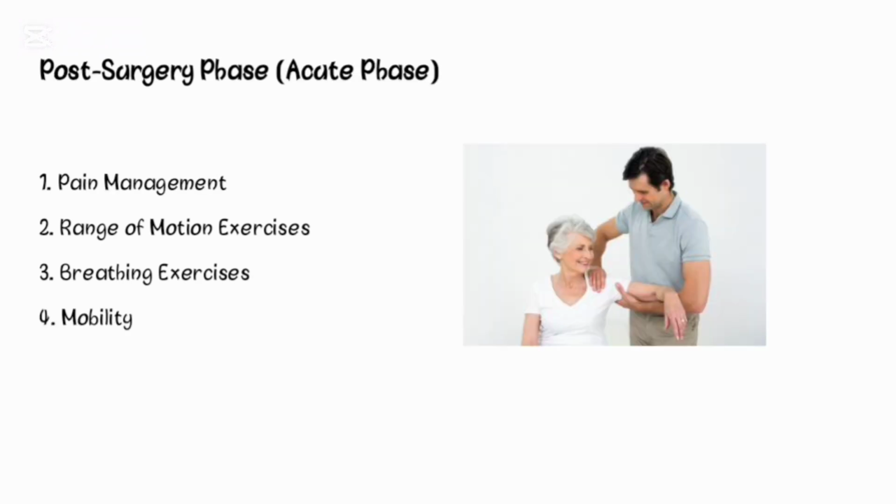Now the next phase is the post-surgery phase. And in here we have the acute phase. So firstly, we manage pain. And here you use modalities such as heat, cold, or electrical stimulation to manage pain. Then progress exercises to improve shoulder mobility and range of motion. Continue deep breathing exercises to improve lung function and encourage early mobility to prevent complications.